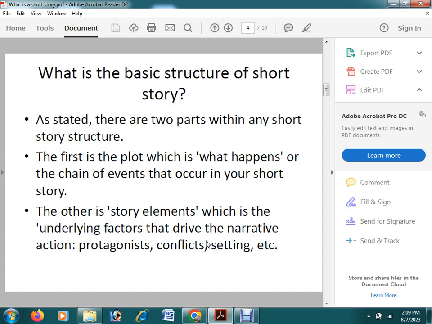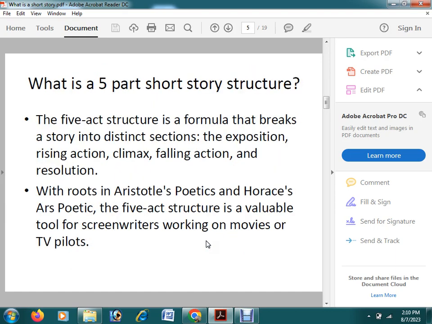And some other components will be there in a short story, that are protagonist, antagonist, conflict, setting. So theme will be there, background will be there, climax will be there, plot will be there, and also protagonist, antagonist, and setting will be there. So everything we will see in a short story.